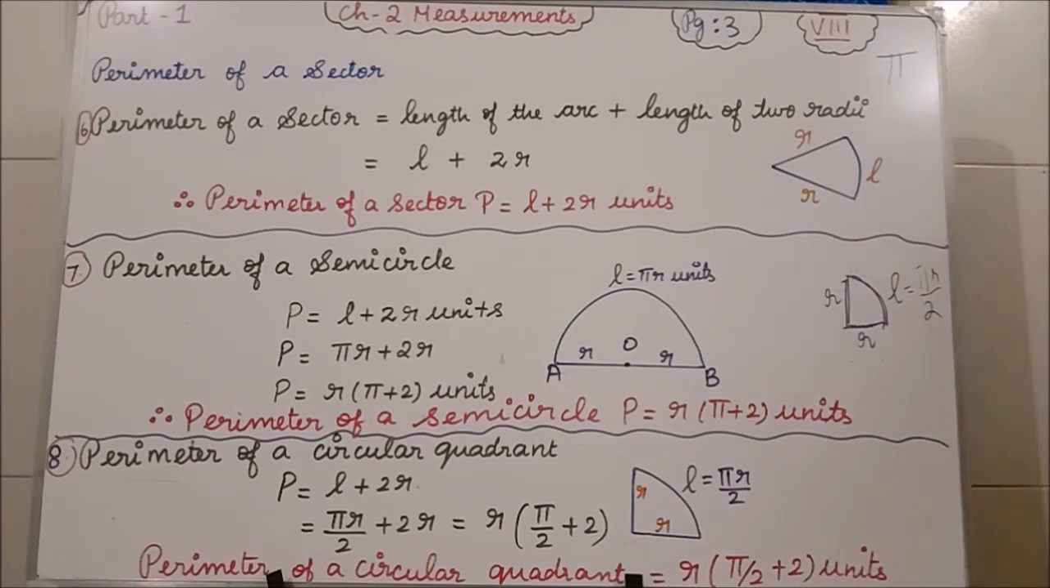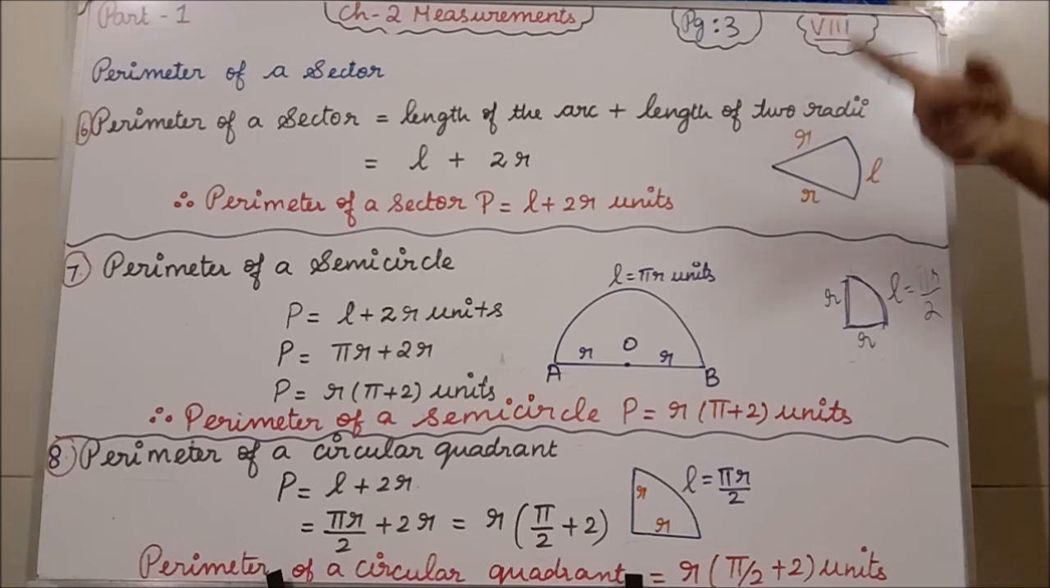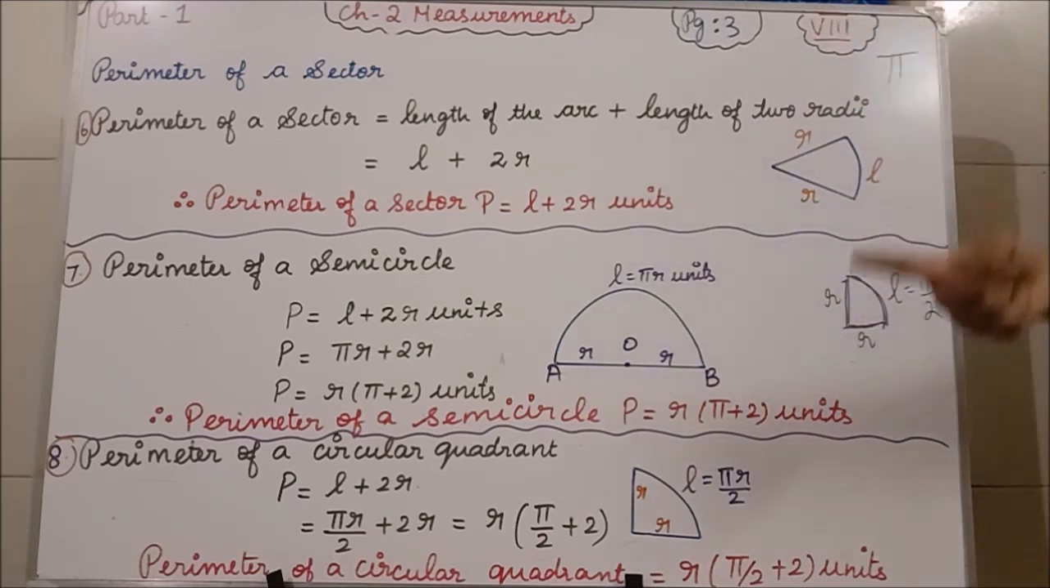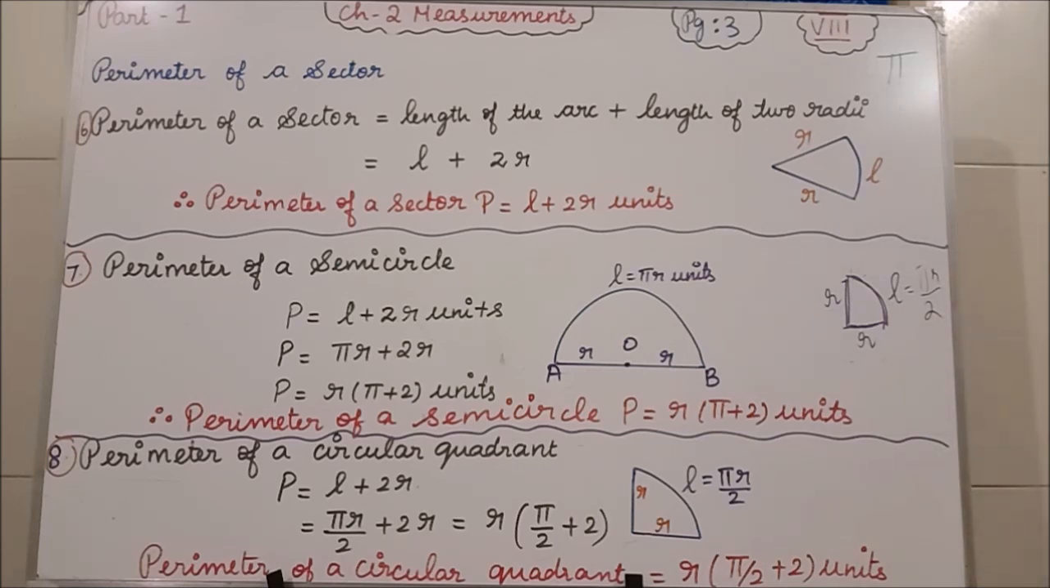Clear students? So the main formulas we will use are the area of the sector, length of the arc of the sector, perimeter of the sector, perimeter of a semicircle, and perimeter of a circular quadrant. Using all the formulas, we are going to solve exercise 2.1. Clear now? Shall we start exercise 2.1? Yes.